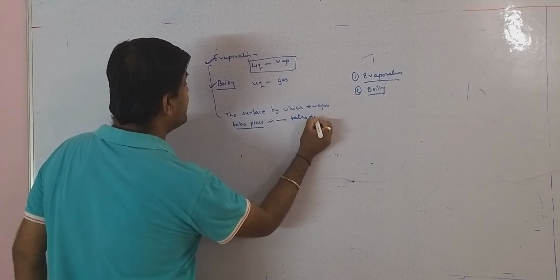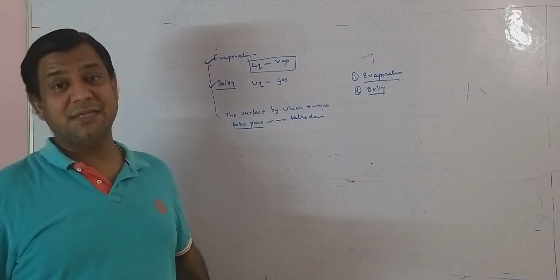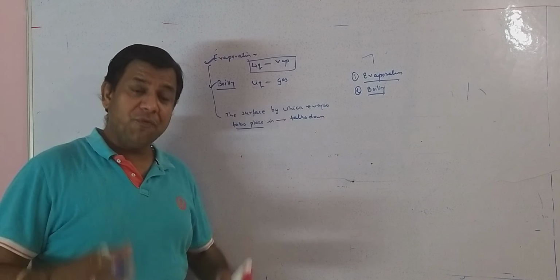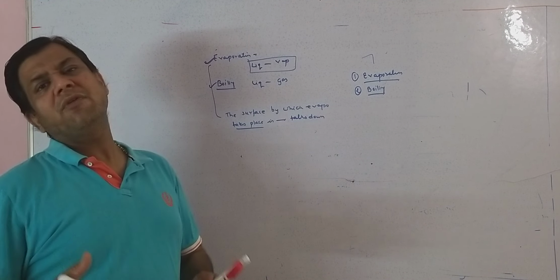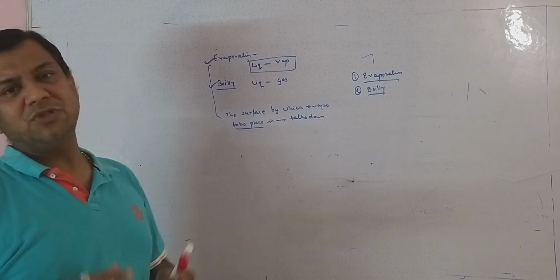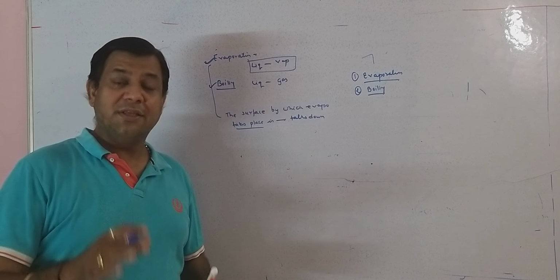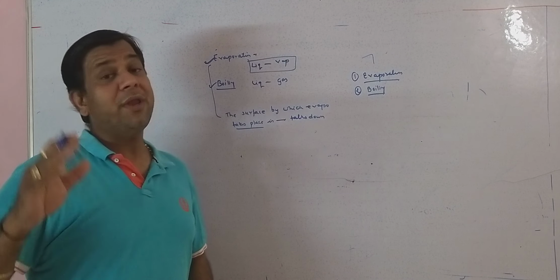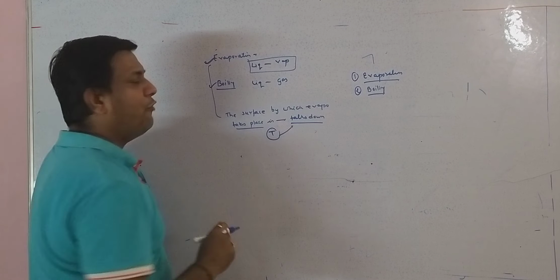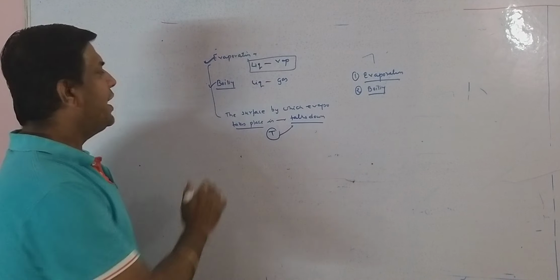The best example is whenever we are completely sweated. जब हमें पूरा पसीना आ जाता है, when we get sweated and we come under the fan, what we feel is that the air of the fan is comparatively colder. Why? Because when we are sweated, water is present on our skin, and when the fan rotates the air, this water present on the skin evaporates, and the surface from which the evaporation takes place, its temperature falls down. That's the reason why in the case of evaporation, temperature always falls down.